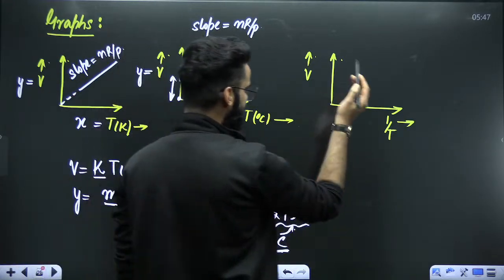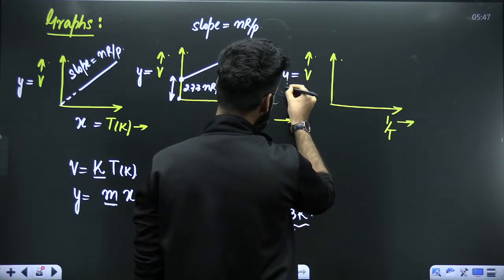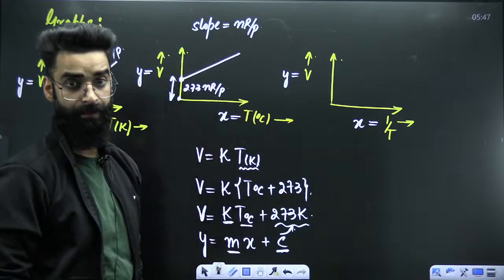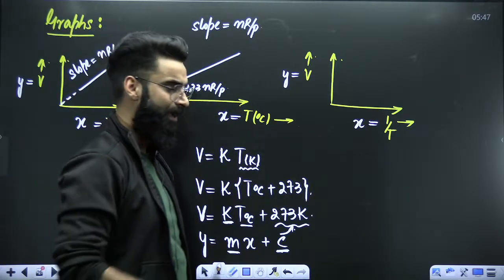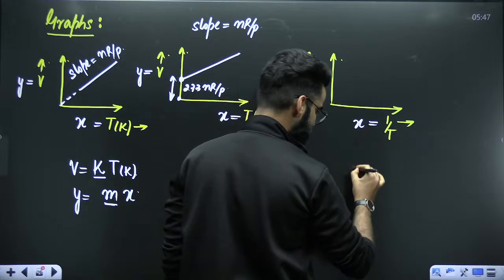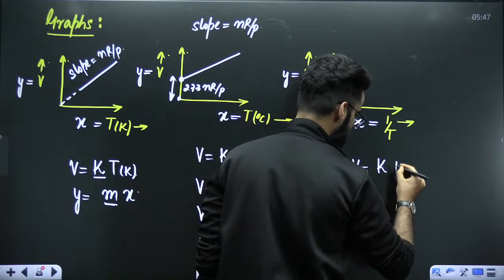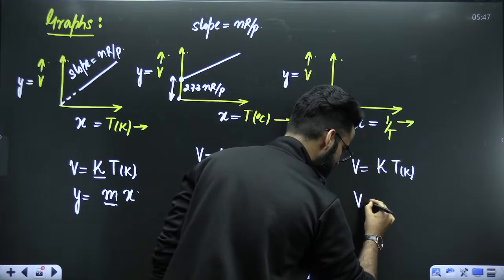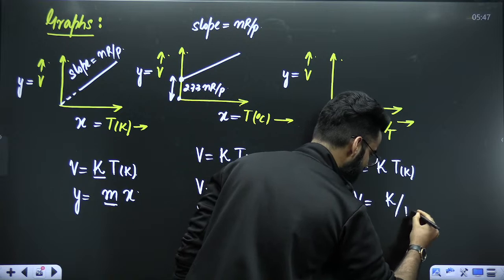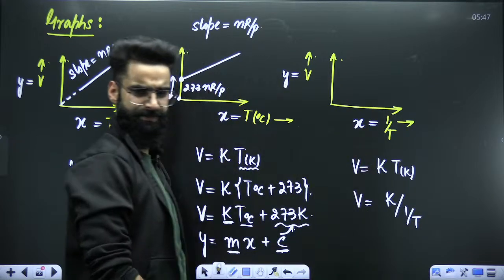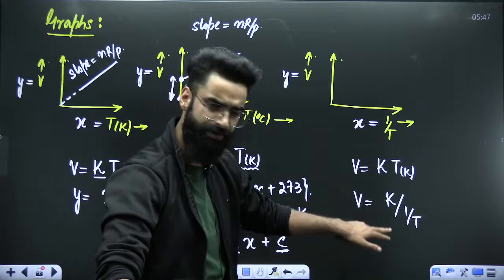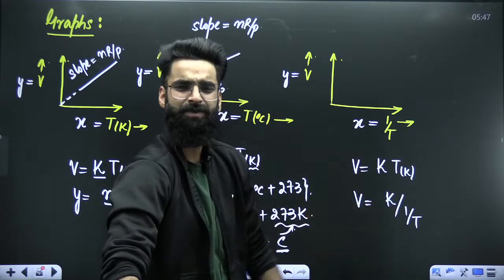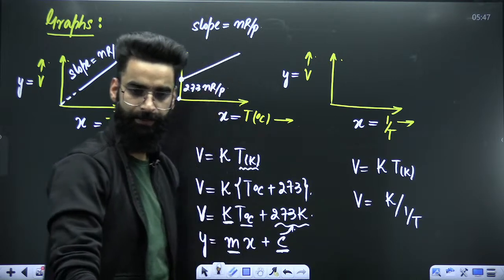Now, one more graph which we have to plot. Volume we are plotting along the y-axis, and 1 by T we are plotting along the x-axis. Now, my dear students, the basic equation as per Charles' law is V is equal to K multiplied by temperature in Kelvin. Can I write the same equation in a different format? Can I say V is equal to K divided by 1 by T? Will it make a difference? What do you think? K divided by 1 by T, T again comes up. It becomes V is equal to KT. No difference at all.